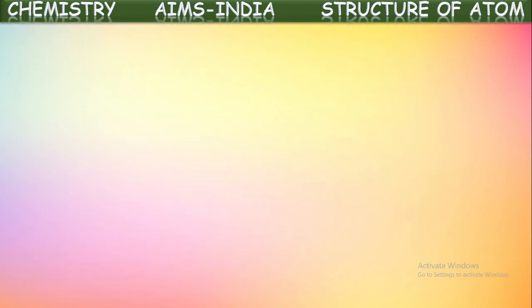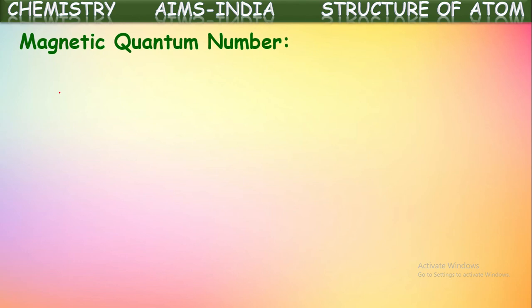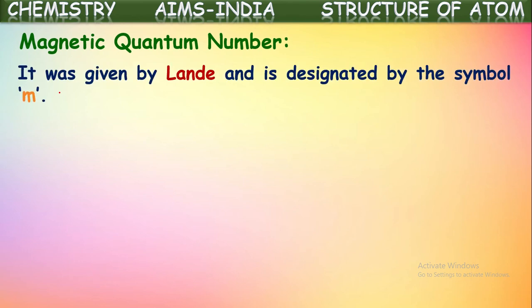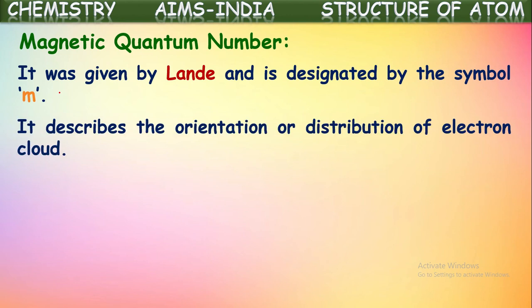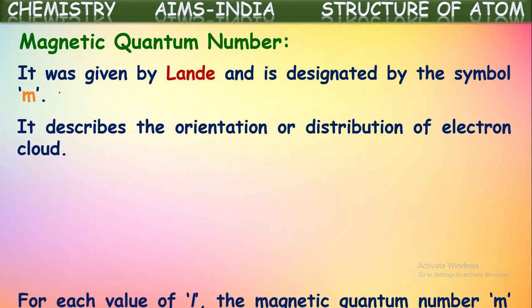Okay. Next, third quantum number, magnetic quantum number. It was proposed by Lande and it is denoted with the symbol m. It describes the orientation of the electron around the nucleus, or orientation or distribution of electron cloud around the nucleus. Means in which direction these electrons are revolving around the nucleus is given by magnetic quantum number, that we say as orientation. Orientation of the electron is given by magnetic quantum number.